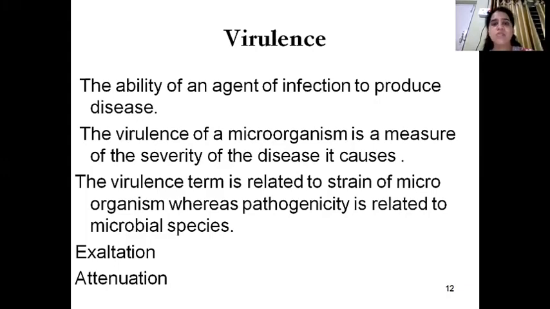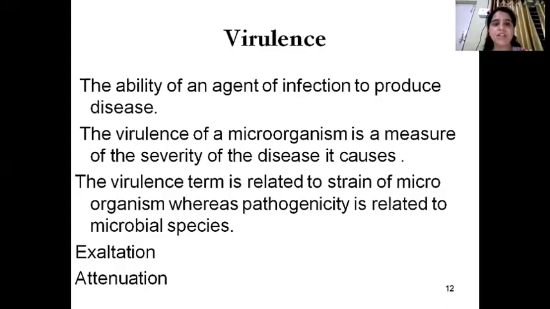So indirectly they are overcoming the defense mechanism, which may lead to an increase in the disease. The term exaltation here means increase in the virulence factor. This increase may be due to the different virulence mechanisms present in that particular microbe.